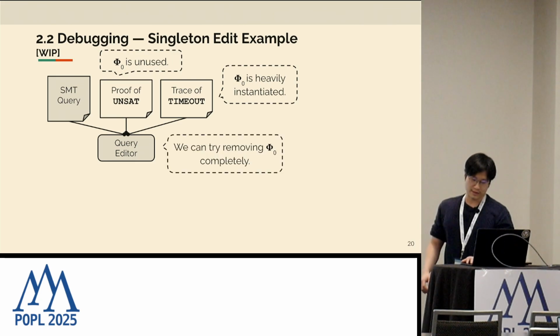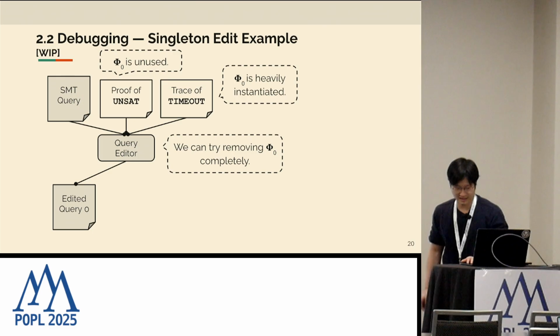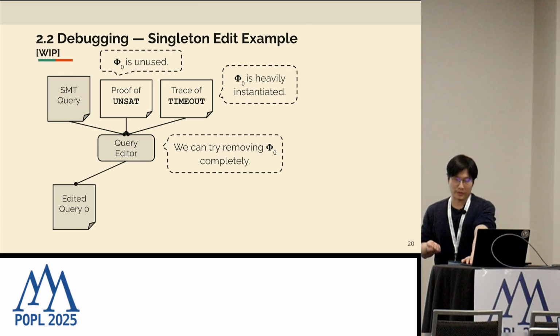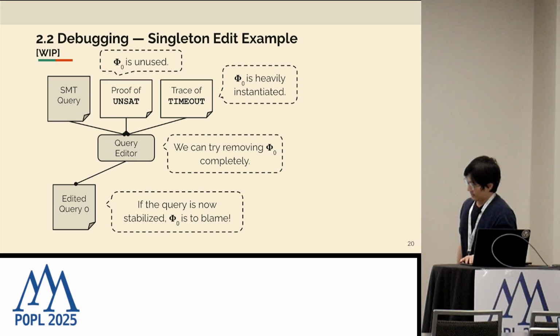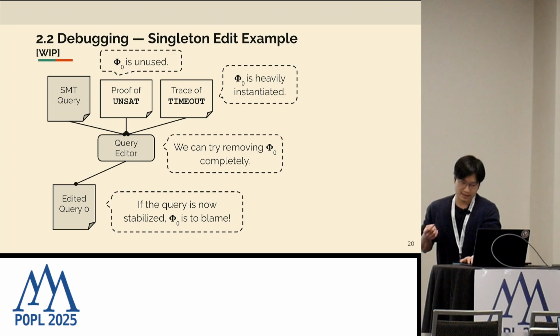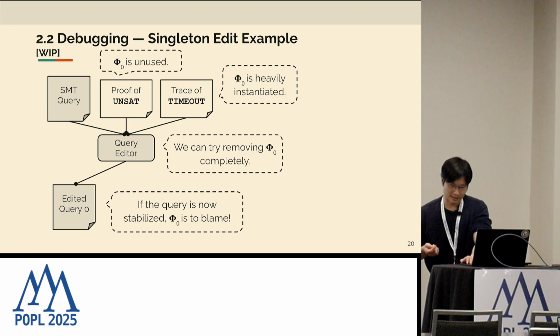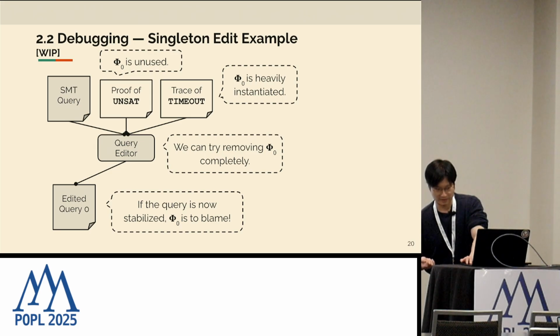So within the editor, we could try to remove this quantifier completely, which gives us a new query that is almost identical to the original one, except we don't have phi naught anymore. Now if we rerun the stability test on this edited query and it's now stabilized, that tells us our hypothesis about phi naught being over-instantiated is probably right, and it is to be blamed for the failure or instability.